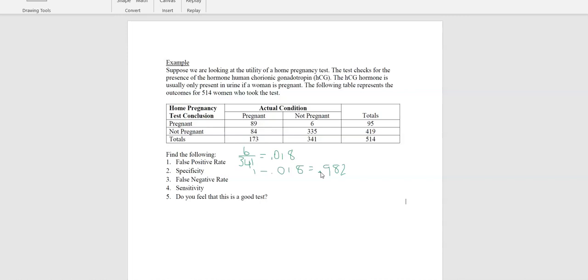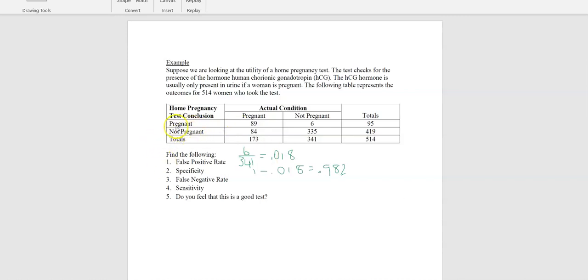All right, false negative rate. We get our false negative by taking the number of people who tested as not pregnant but who really are pregnant on top, over the number of people who are pregnant. All right, so let's look at the top first. We want to find the number of people who tested as not pregnant, but who really are pregnant.